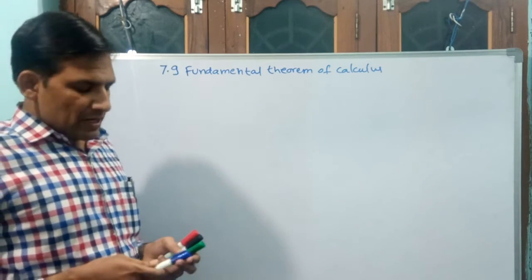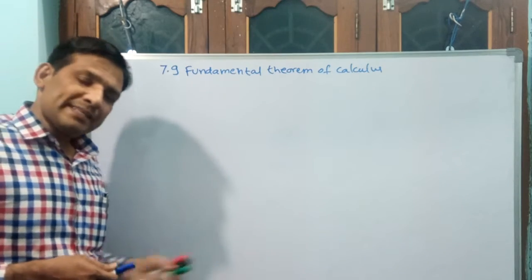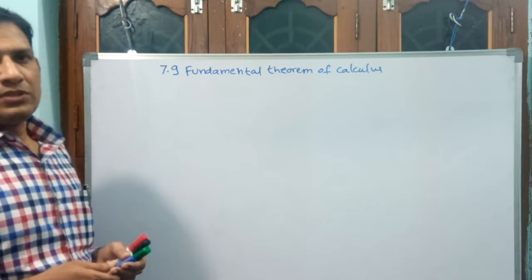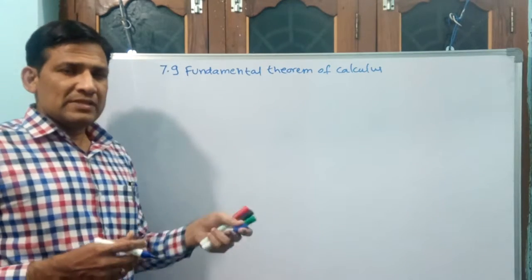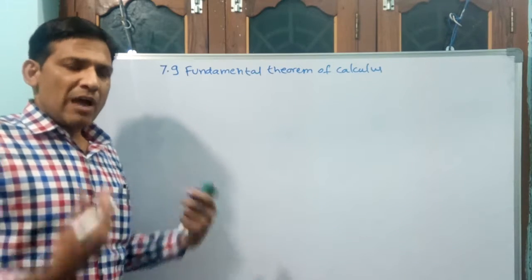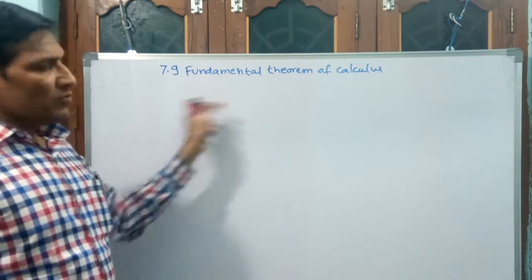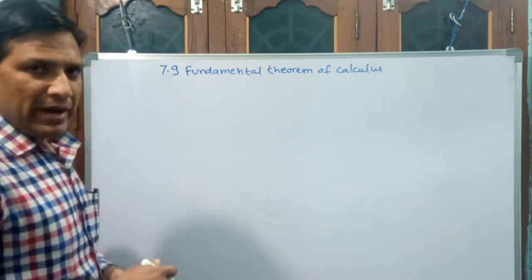We know very well how to do this definite integral, rather than by limit of sums, using the fundamental theorem of calculus. Actually, the proof for this is not required and is beyond the scope of the textbook, like they have mentioned. I am also not giving any proof. Just we will see 1 or 2 minutes and straight away we go to 7.9 exercise.